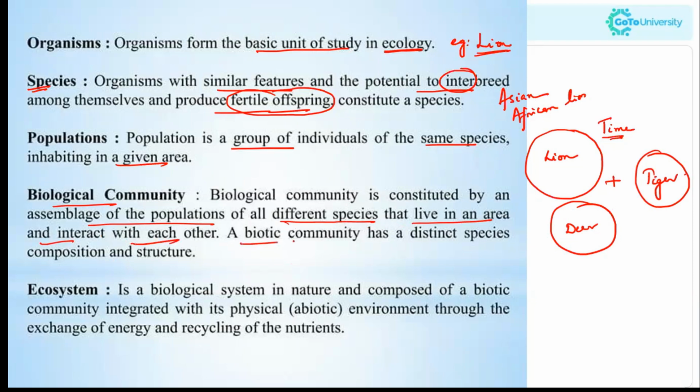A biotic community has a distinct species composition and structure. Even the lion might have different species, species 1 as well as species 2 together.